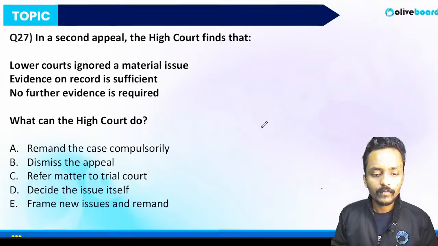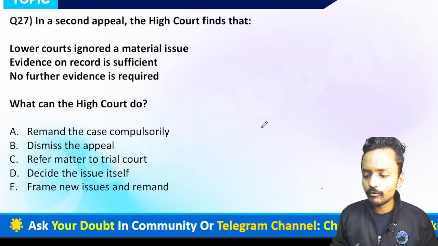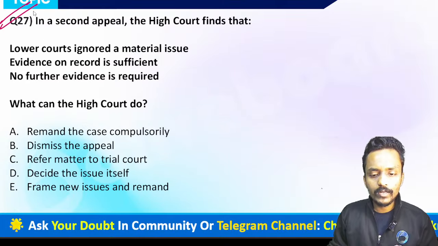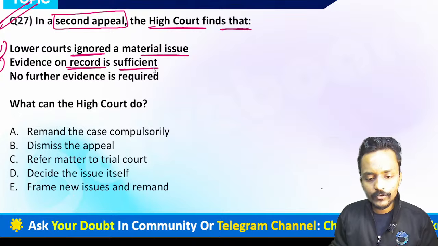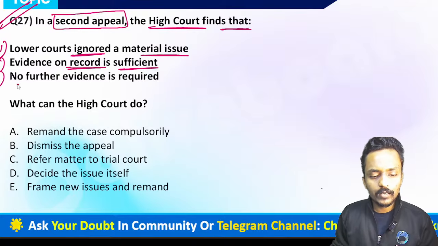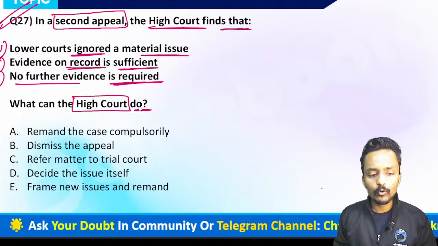Now we are moving forward to question number 27, and this question is talking about a second appeal. In a second appeal, the High Court finds that the lower court ignored a material issue, the evidence on record is sufficient, and no further evidence is required. So can you tell me in the chat box, in such circumstances, what can the High Court do?